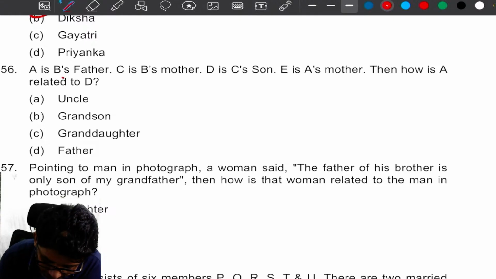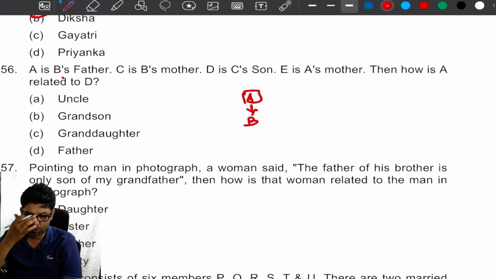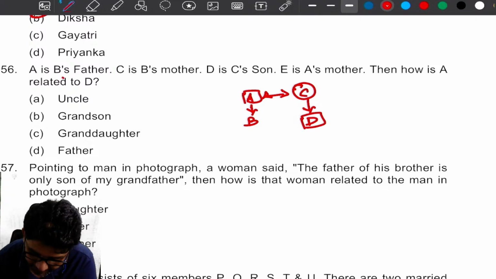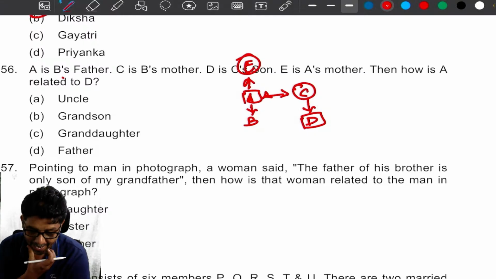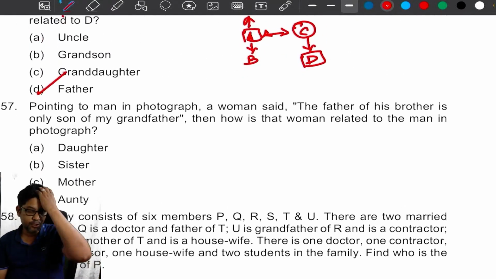A is B's father. Okay. Until you are sure about the gender, you are not supposed to mention circle or square. C is B's mother. Okay. So A and C are husband and wife. D is C's son. Okay. E is A's mother. Okay. Then how is A related to D? Father. Okay. A is related to D, father.